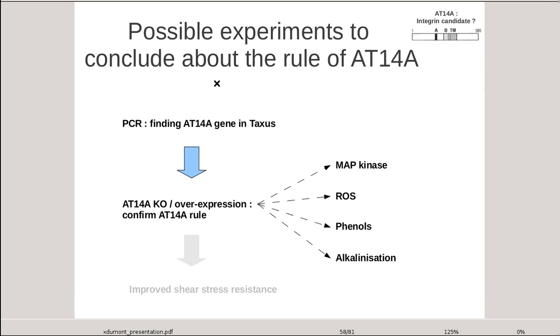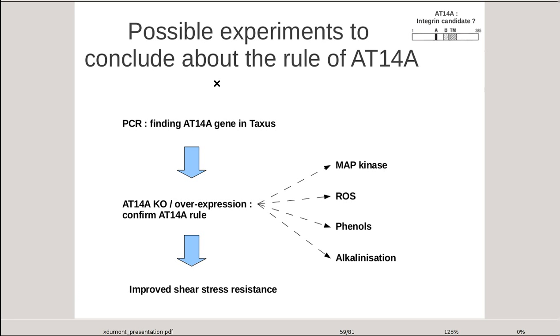The validation of the AT14A role could lead to direct and important applications. By silencing the AT14A gene, we could obtain plant cells with an improved ability to produce therapeutic agents when subject to shear stress. Therefore, it would be a piece of solution for bioreactor limitations, as evoked at the beginning of my speech, allowing increased production of important drugs.